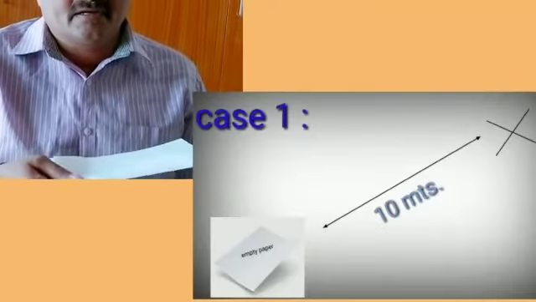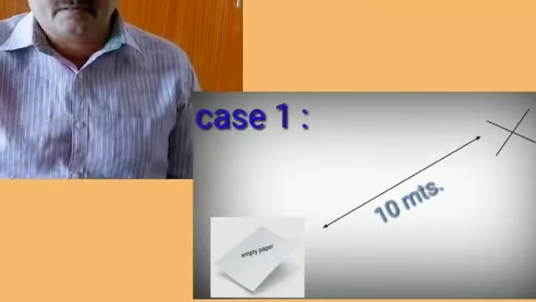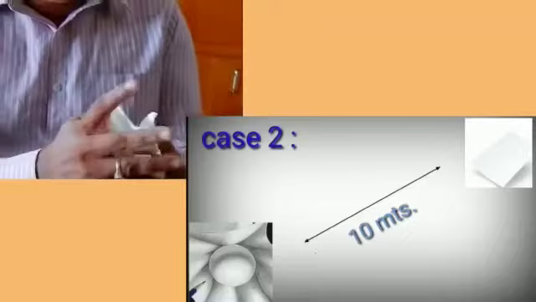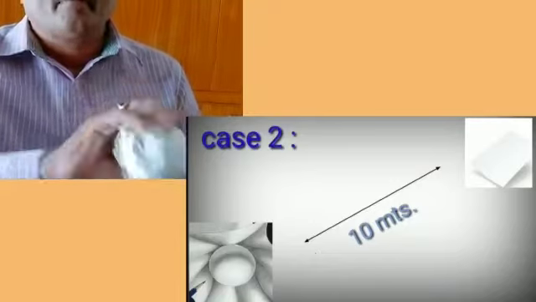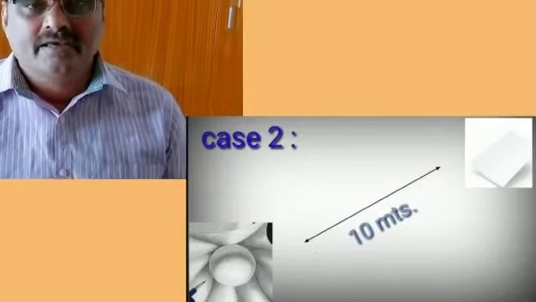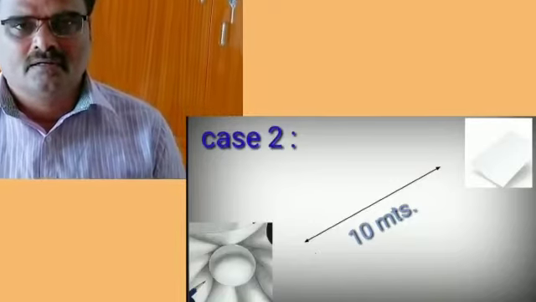If a person throws a paper directly over a long distance, that is 10 meters, it does not reach like this. If we surround a ball with the paper like this and throw it to a 10 meter distance, it reaches the destination.